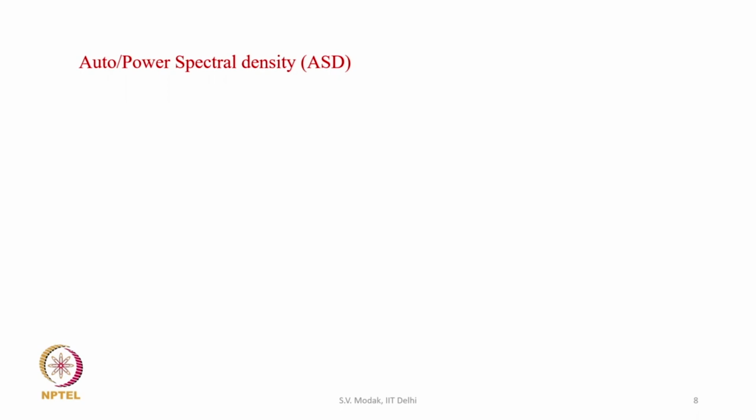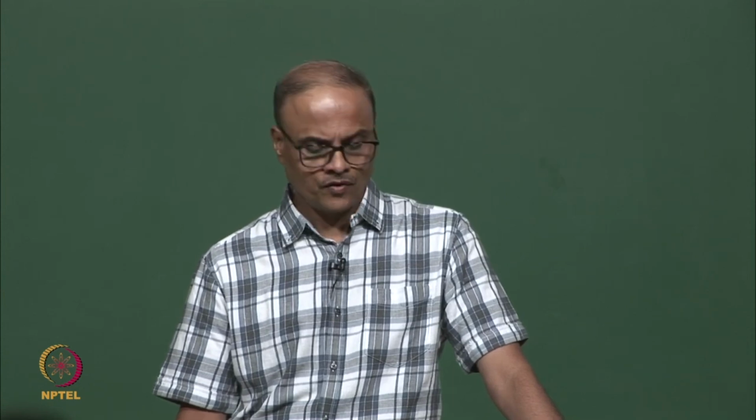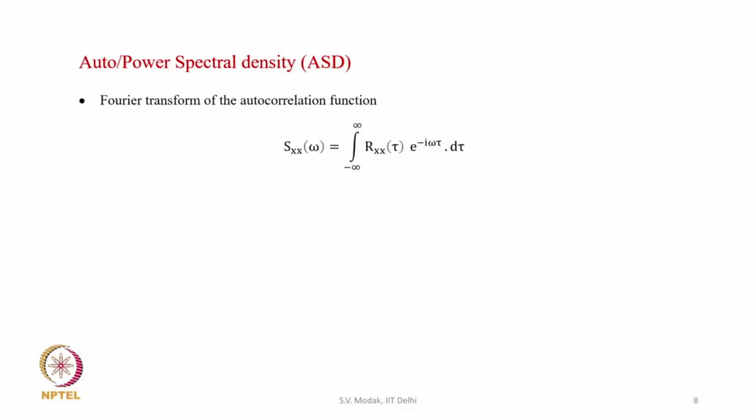Now, we can take the Fourier transform of the autocorrelation function, and the Fourier transform of the autocorrelation function is called spectral density or autospectral density. This is the expression for the autospectral density S x x omega: the integration from minus infinity to plus infinity of the autocorrelation function r x x tau into e to the power minus i omega tau d tau, by the definition of the Fourier transform. This is ASD, autospectral density.